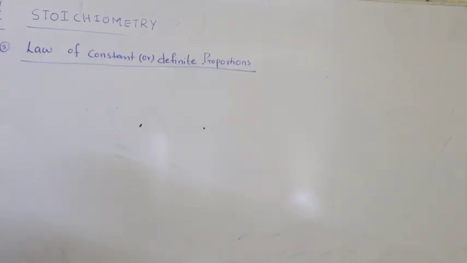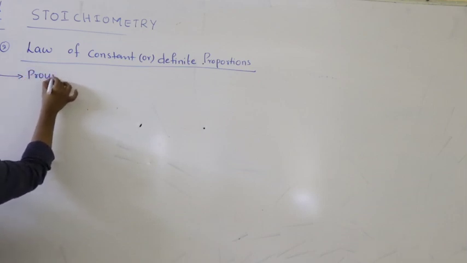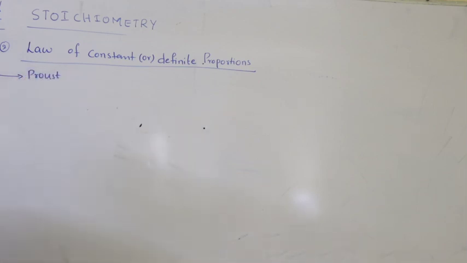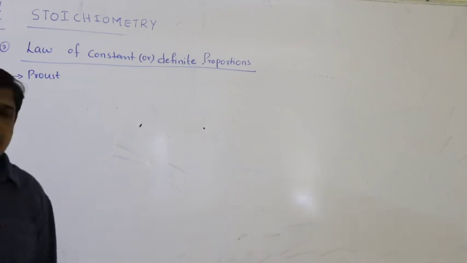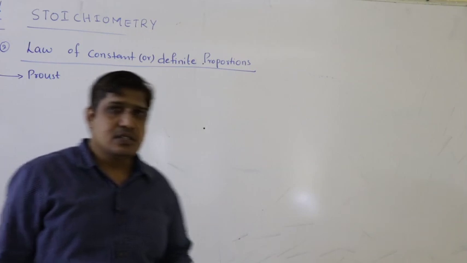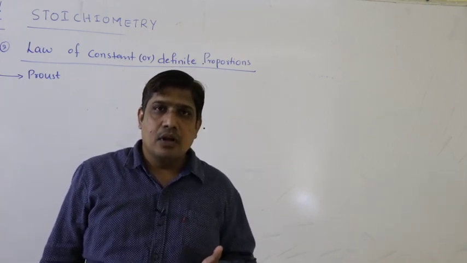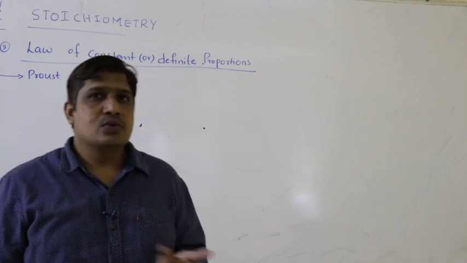Law of constant or definite proportions. It is proposed by Proust. So what it says, if I take a chemical substance, the molecule may contain 2 or more atoms.